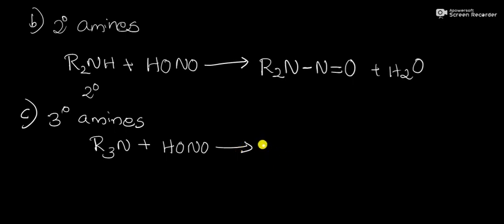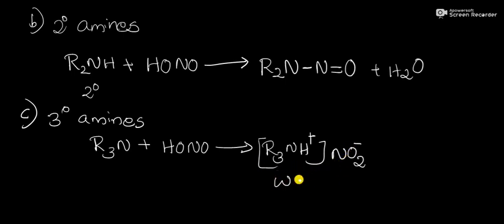So the product is trialkyl ammonium nitrite, R3NH plus NO2 minus, they are salts of nitrites, and this salt is water soluble.